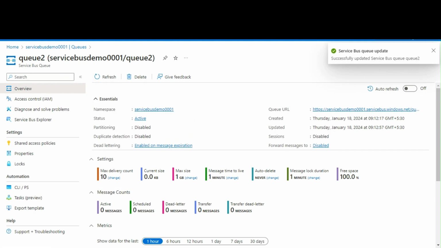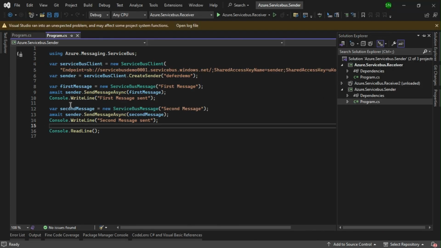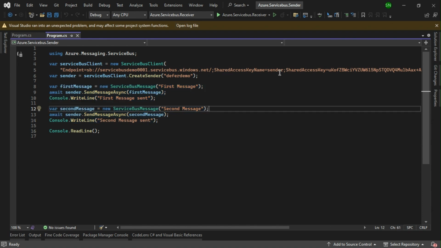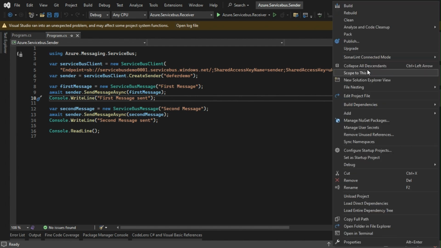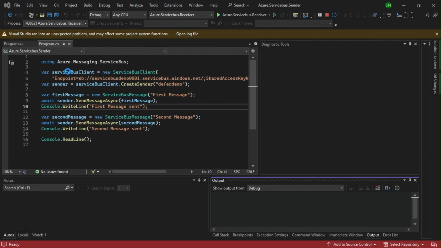If I refresh, I'll be getting this. Yeah, this is all our configuration part. We'll move to our sender application, which will post a couple of messages. This sender application is still pointing to the defer demo queue. So I'm going to send a message to the defer demo queue, and